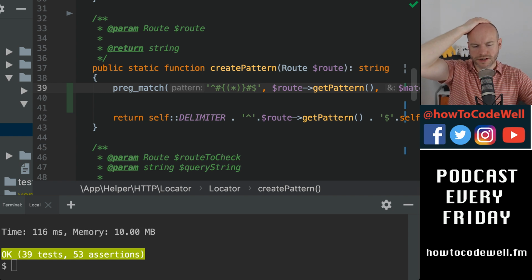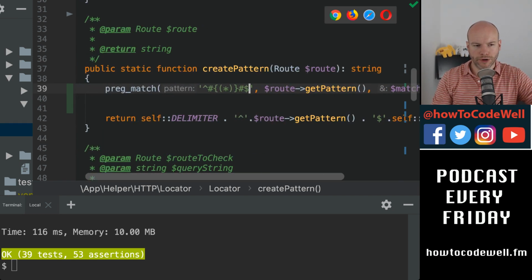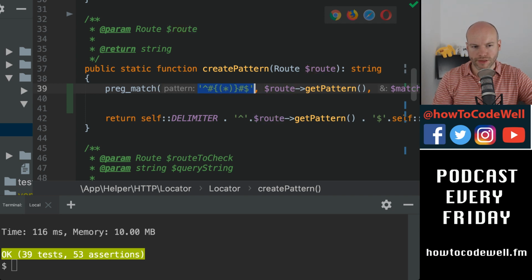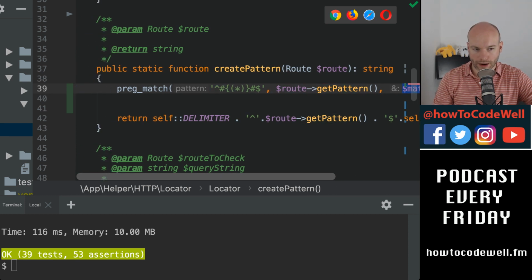Gosh, regex is one of my downsides. Regex is really, really painful. It boils my brain, especially at this time of the morning. Preg match, and then that's the pattern. We want to look for this within the subject. So that's the pattern, that's the subject. And then we get the matches. Wow.